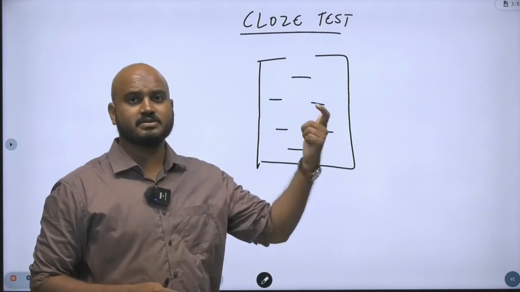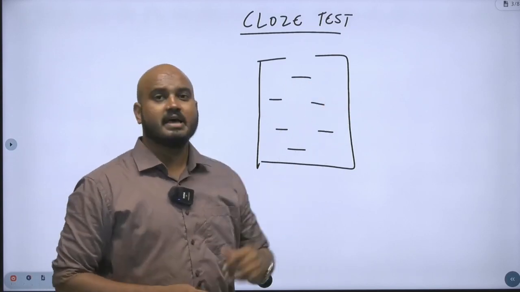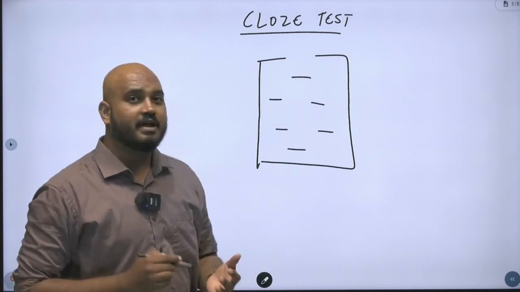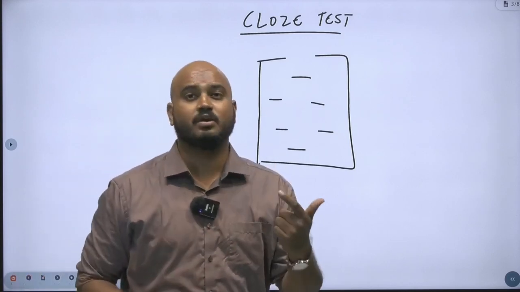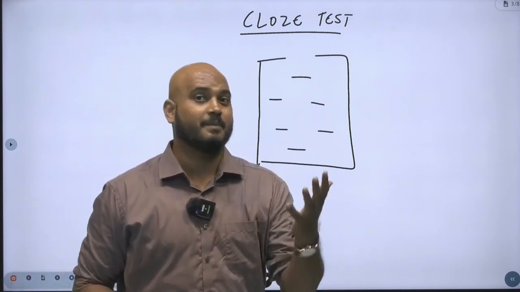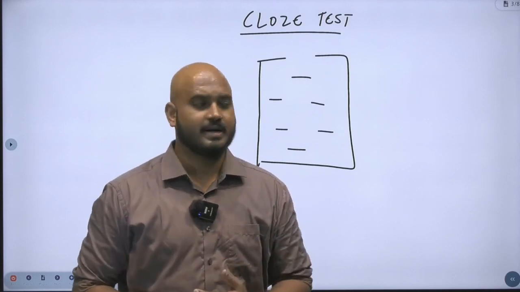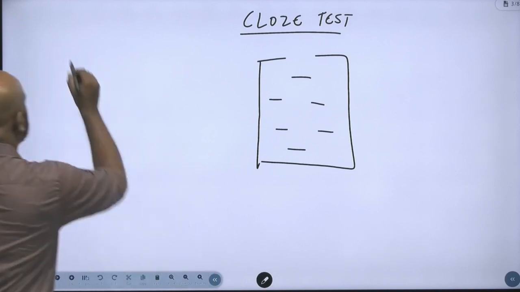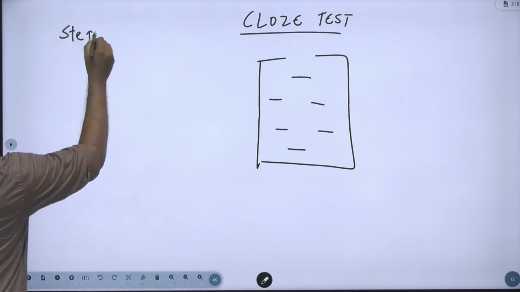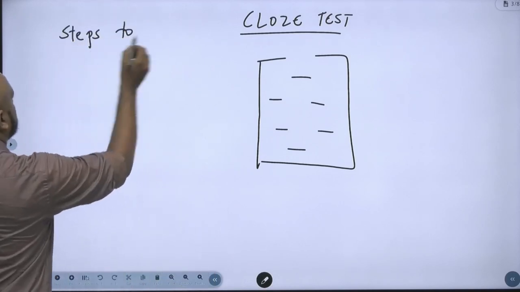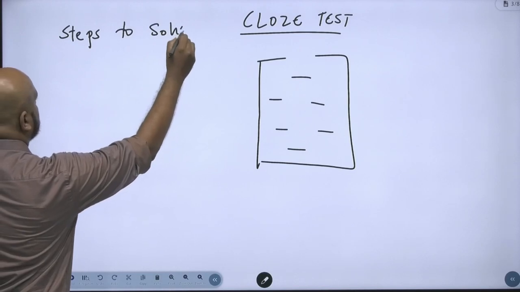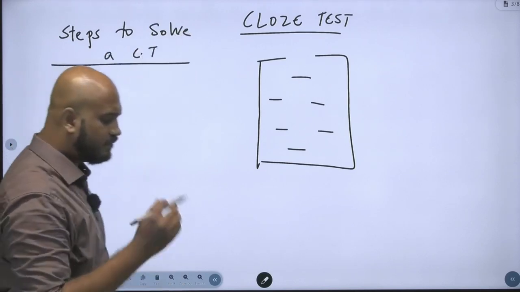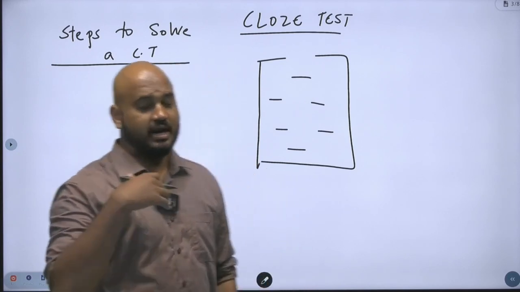And albeit the only major difference from the school level and this level is that the level is way too high, right? So for the cloze test, having a very good knowledge of phrasal verbs, a very good knowledge of grammar rules, and most importantly prepositions, all those things matter, correct? So how to approach a cloze test? These are a few steps I'll tell you to approach a cloze test. So what are the steps to solve a cloze test? There are a few steps that I would like to share with you.